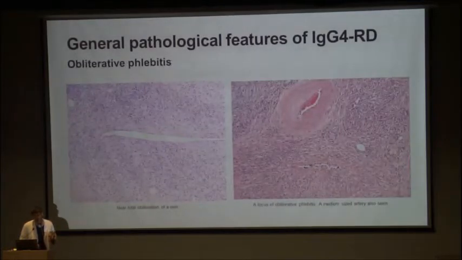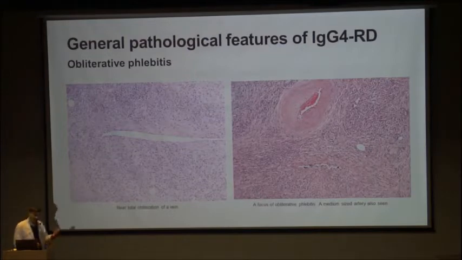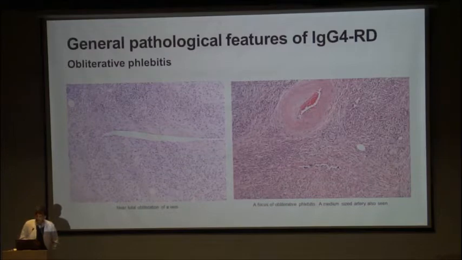Second, we see obliterative phlebitis. Now the dense lymphoplasmacytic infiltration which surrounds the venules infiltrates the walls of the veins and gradually narrows them. So when we biopsy these patients, we can get veins at various stages of obliteration. Here in this left image, we see a near total obliteration of a vein. Sometimes the veins can be nearly completely obliterated, and at times you need a reticulin stain to define that a vein existed here. Here is a thick-walled artery, and you can also have arteritis coexisting. But obliterative phlebitis again is an important pathological feature of IgG4 related liver disease.